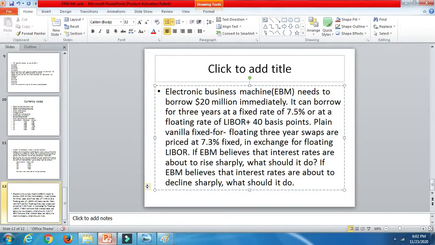What is the question? We have calculated the net cash flows that they will be receiving and paying. The next continuation of the question is, if EBM believes that the interest rates are going to go up sharply, then what should it do? If EBM believes the interest rates are about to decline sharply, what should it do?